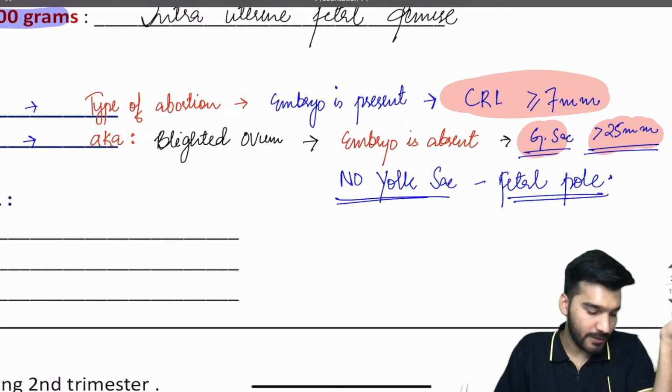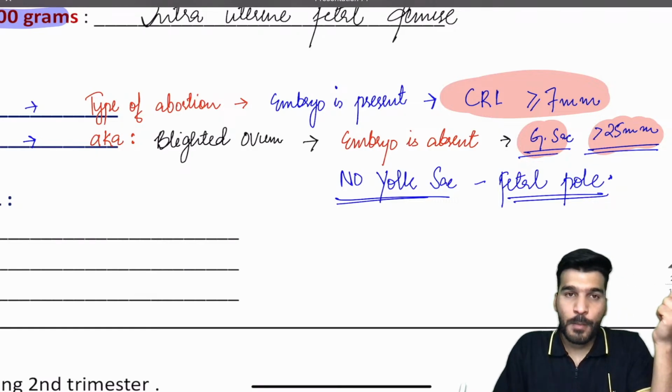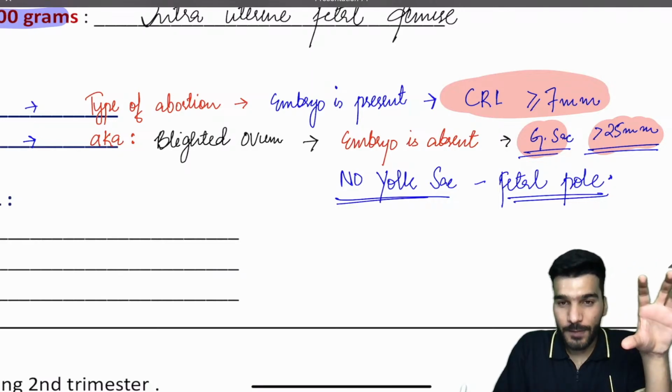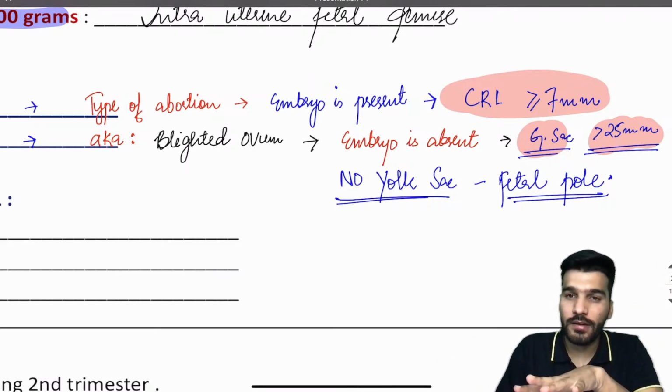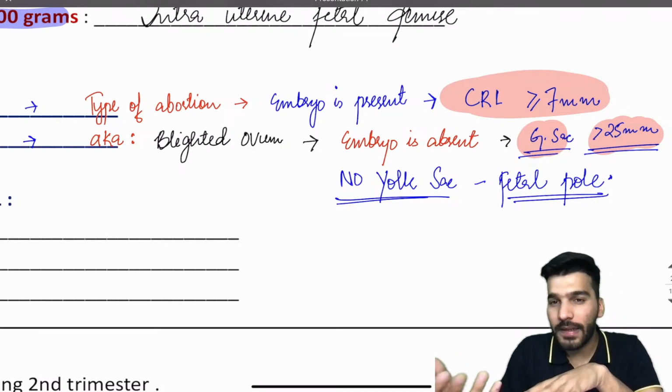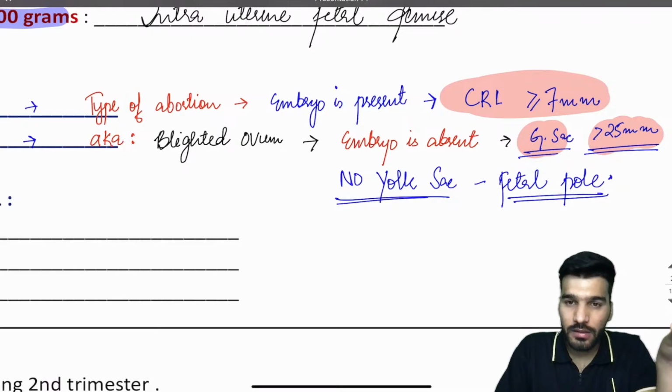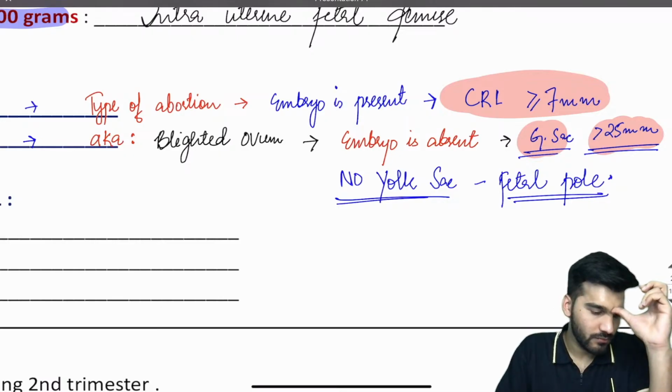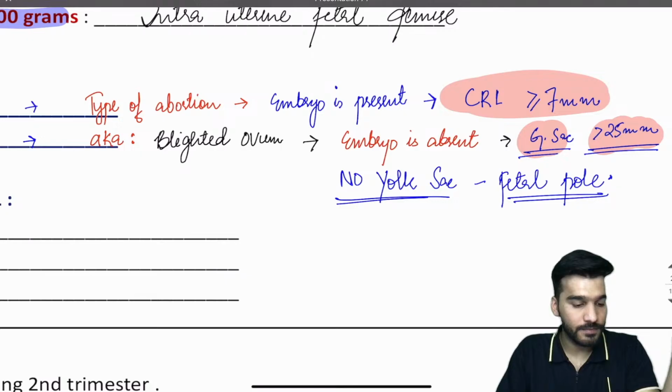Anyone in the comment section, please? The only difference is that the embryo is formed in that type of abortion, and the embryo is not formed in the blighted ovum. The rest will be the same.